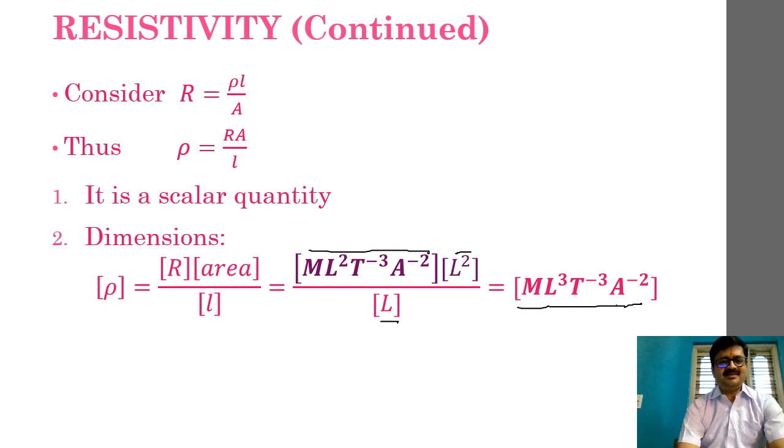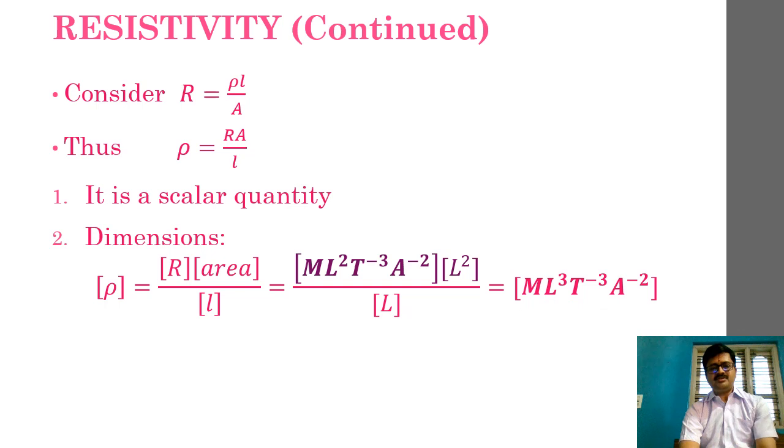These are the dimensions present in case of resistivity. I hope this is clear. Kindly pause this video and write down all these derivations, and practice these derivations of dimensions at least 4 to 5 times, so that you can become perfect in it.